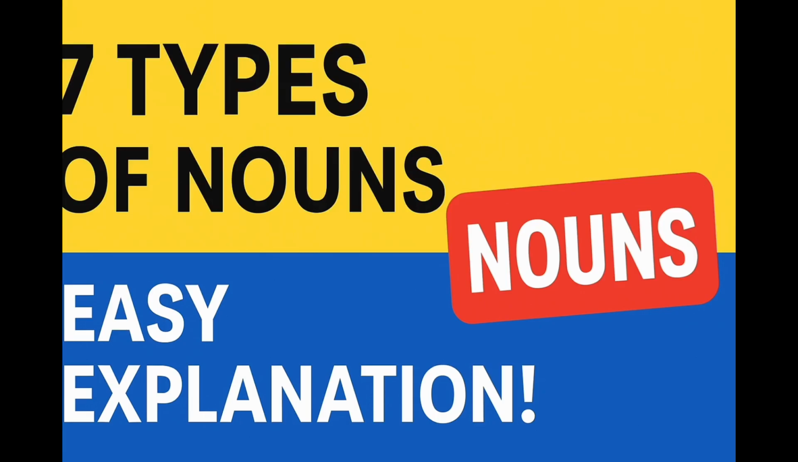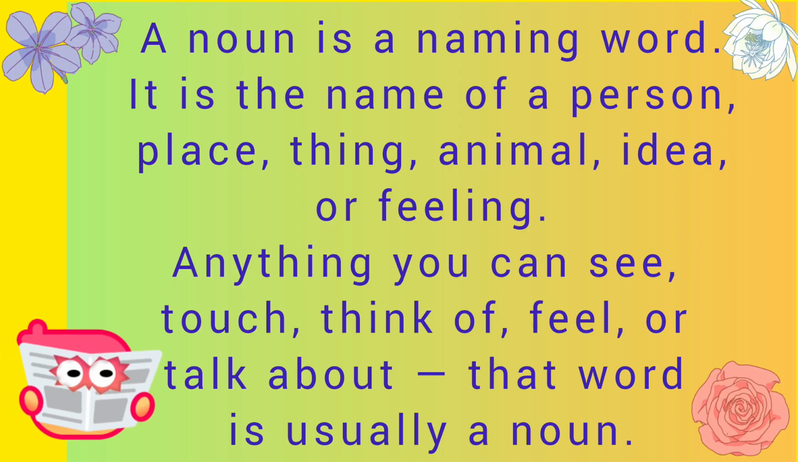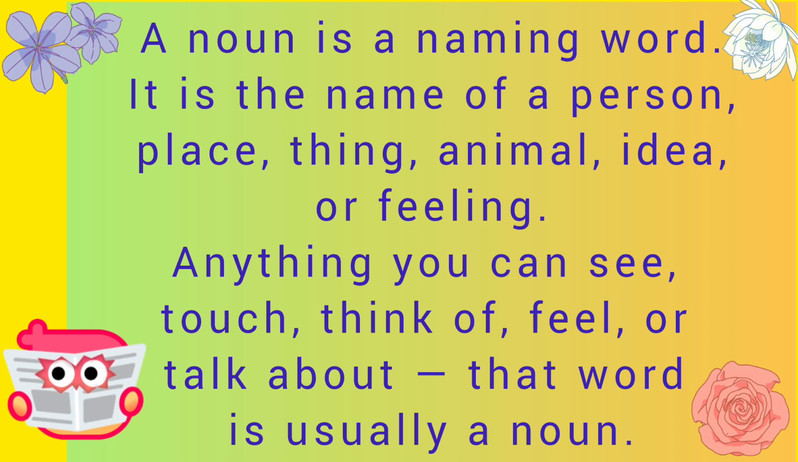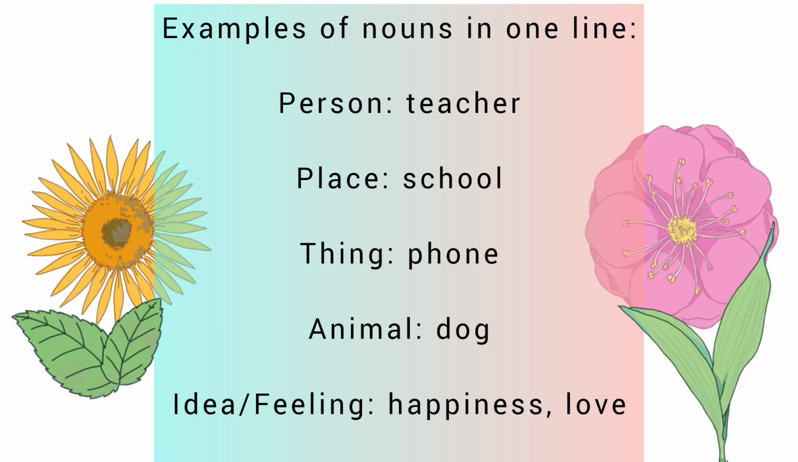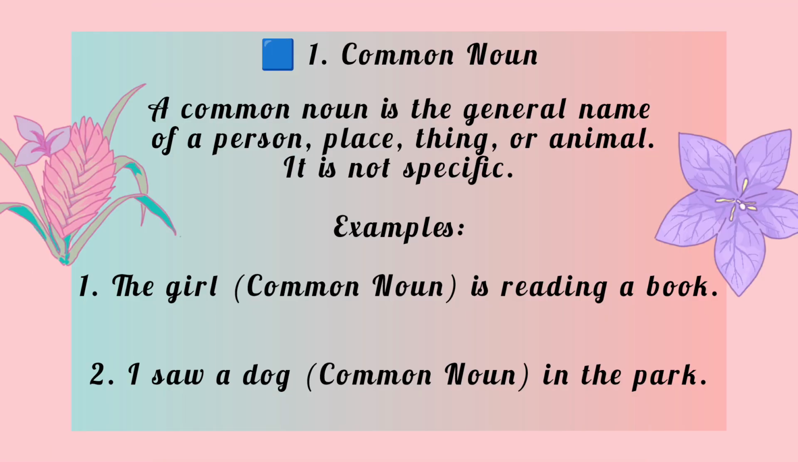A noun is a naming word. It is the name of a person, place, thing, animal, idea, or feeling. Anything you can see, touch, feel, or talk about. That word is a noun. Example: teacher, school, phone, dog, happiness, love. Common noun is the general name of a person, place, animal, or thing.